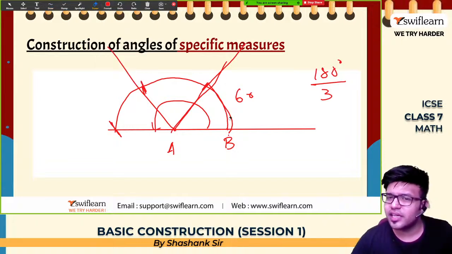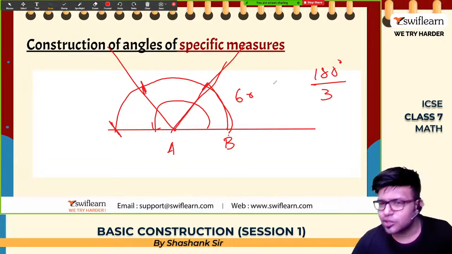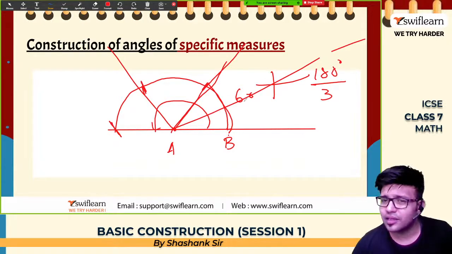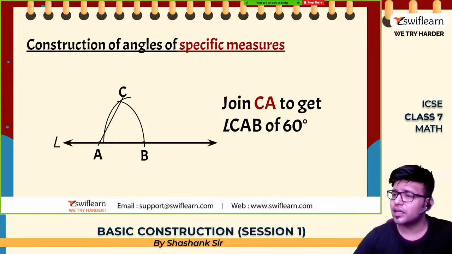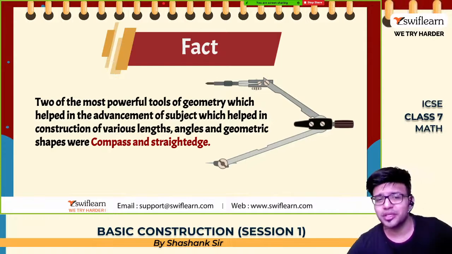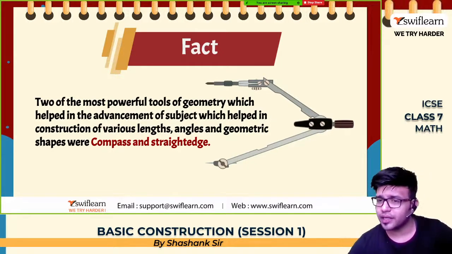Okay, now how to draw 30 degrees? Okay, 60 degrees, you know how to draw it. Now bisect this. Bisect कैसे करना है? With this as a center, okay, draw an arc. With this as a center, draw an arc. Join this line, you get a 30 degree angle. Yes. I hope you have understood this. Okay. The two most powerful tools of geometry, which help in construction of various lengths and angles, are the compass and straight edge.